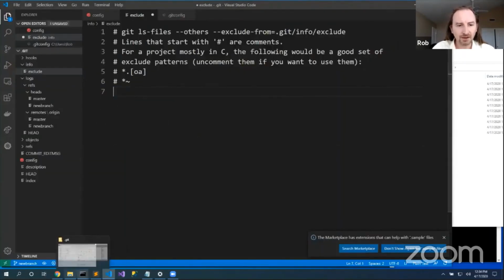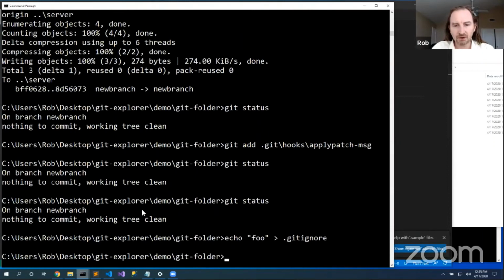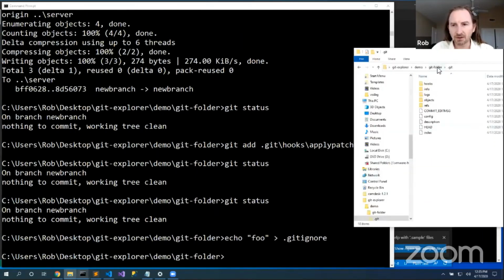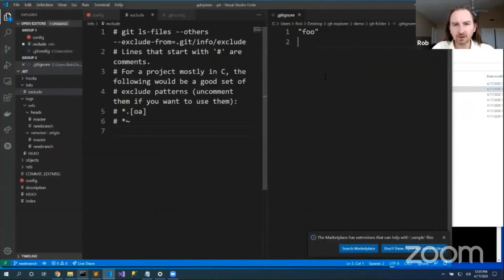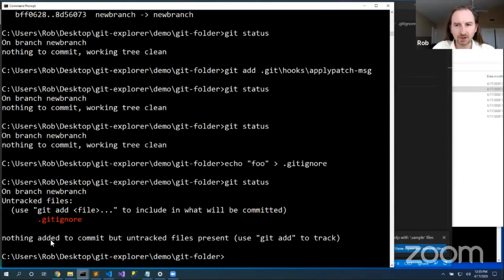If I create a .gitignore file in the root of my project out here, now I can put this content in my .gitignore file, and now I can version that ignore file.